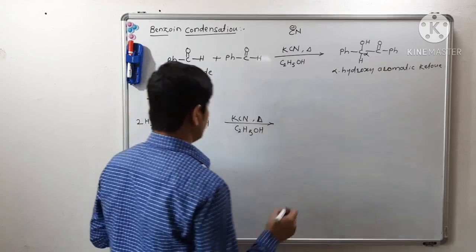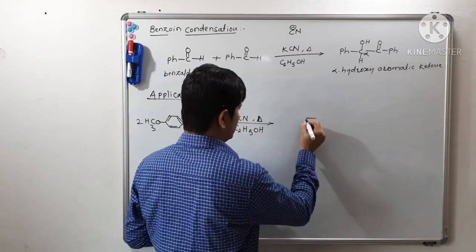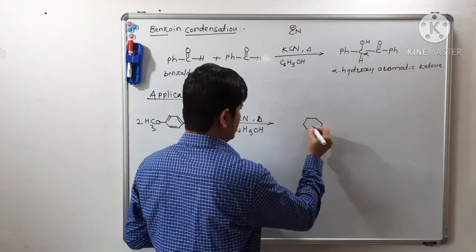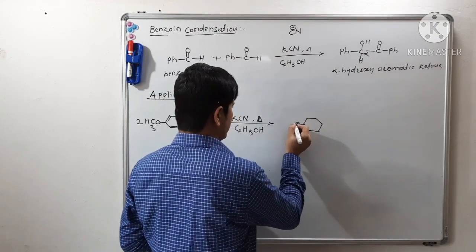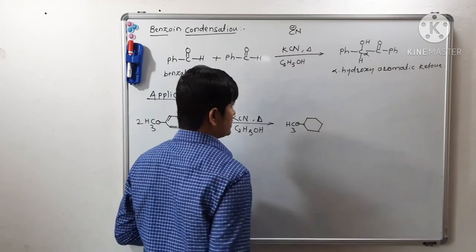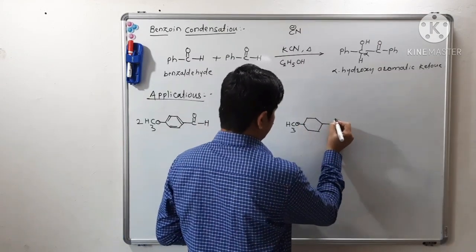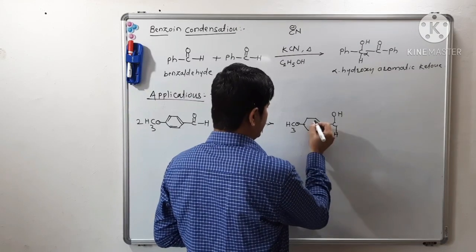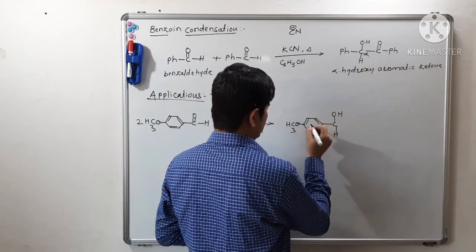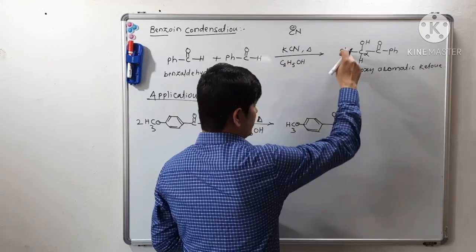So there will be a formation of alpha hydroxy aromatic ketone. Same molecule you have to write, just you have to write this ring instead of Ph.